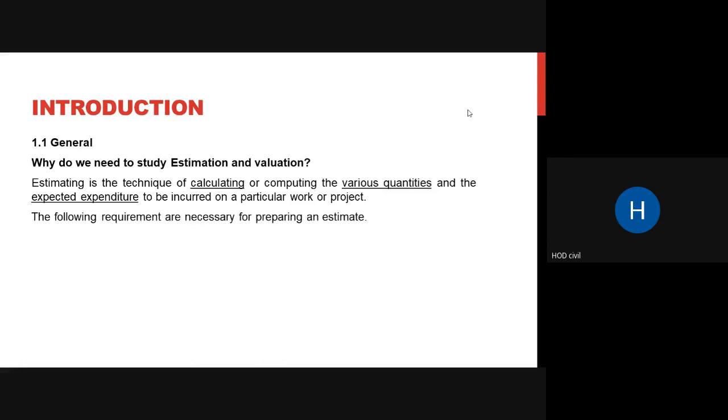The following requirements are necessary for preparing an estimate. Can you name what we require? As I said, the first thing you require is a proper plan which will be executed. Anything else you can think of?